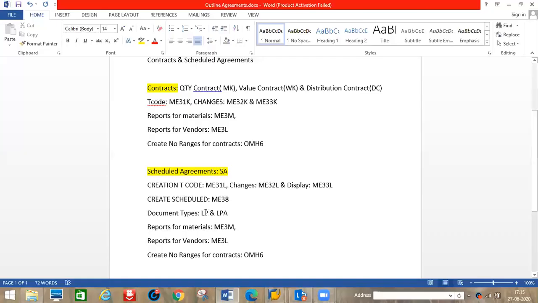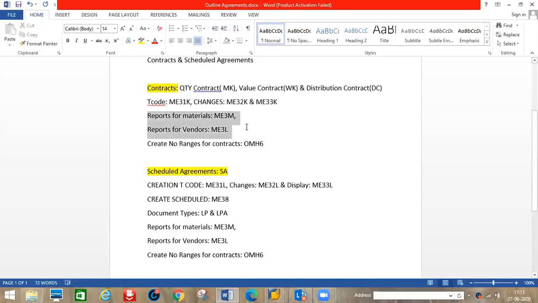So manually we can create LP and LPA is automatically. LPA means automatically, it's the MRP procedure. If you set in material master for which materials we are going to create agreements, that materials if you set in MRP procedure in material master, then we can create automatically. Again reports for materials here both are the same. That's what I didn't show there.